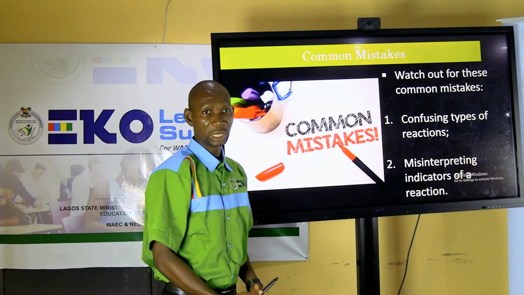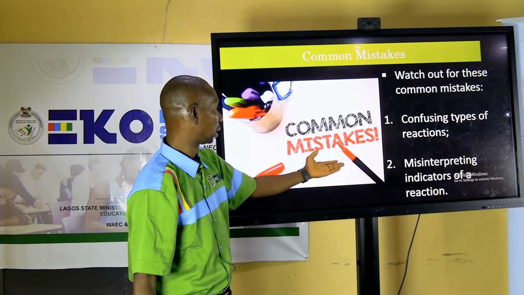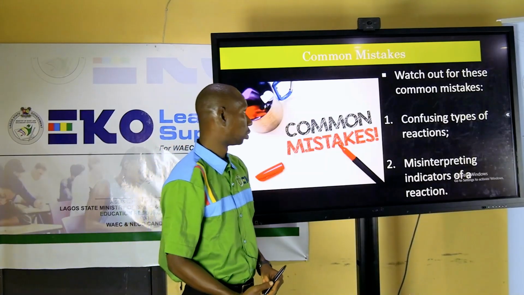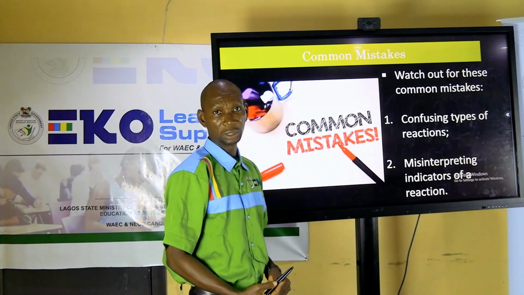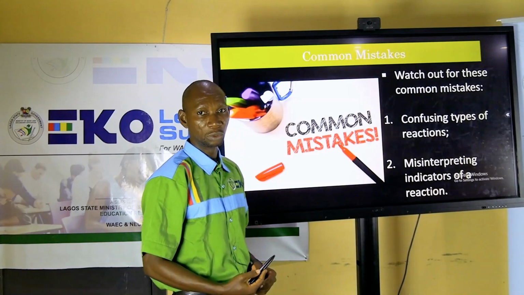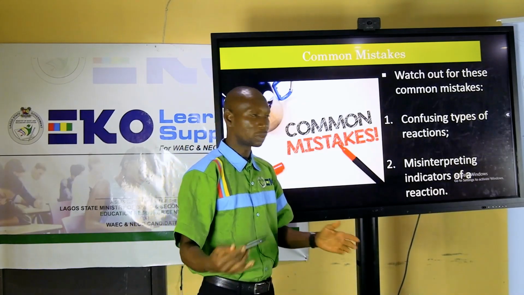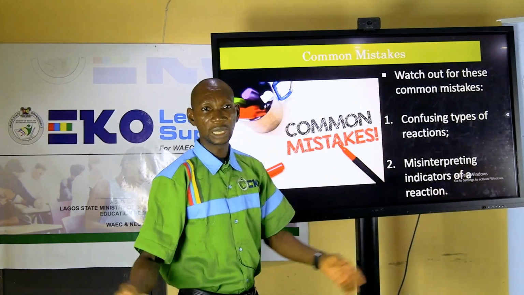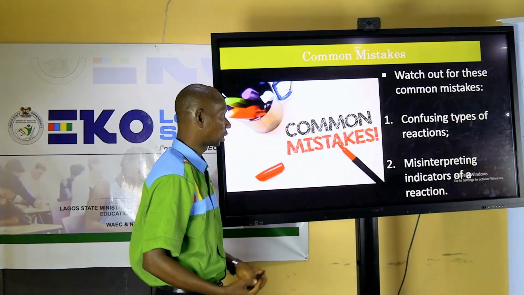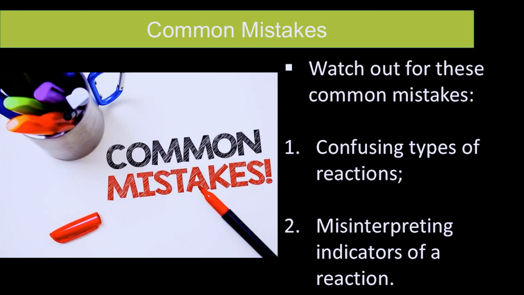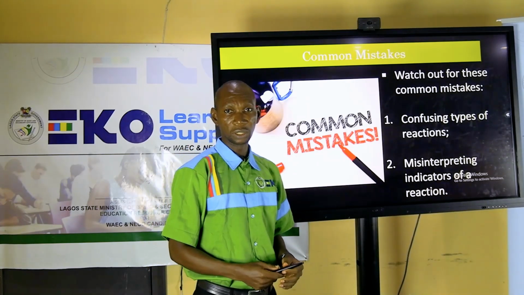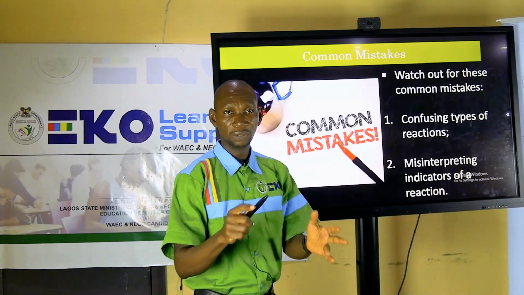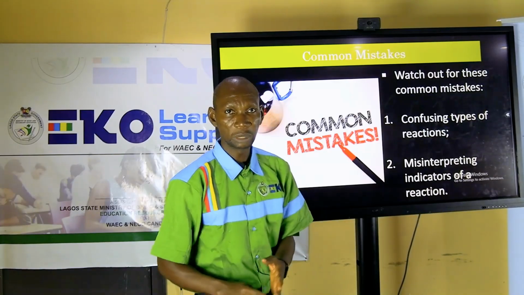What are some common mistakes that students make when dealing with chemical reactions? Number one is confusing types of reaction. Now, I don't expect you to make the same mistake because you have learned about the different types of chemical reactions. Another mistake that students make is misinterpreting indicators of a reaction. So you know the different indicators of a reaction are color change, evolution of a gas, formation of precipitate.